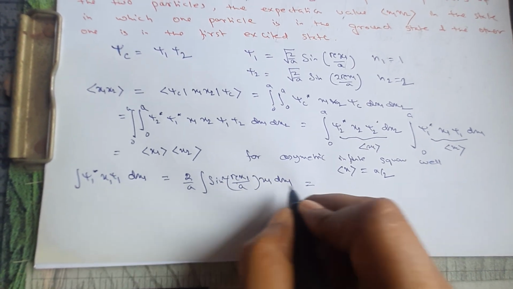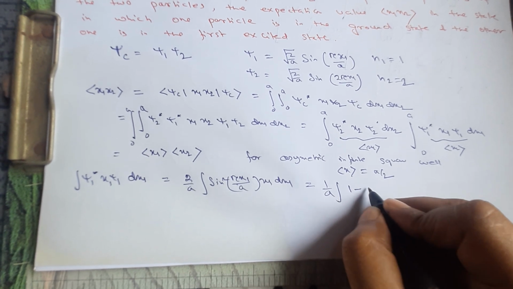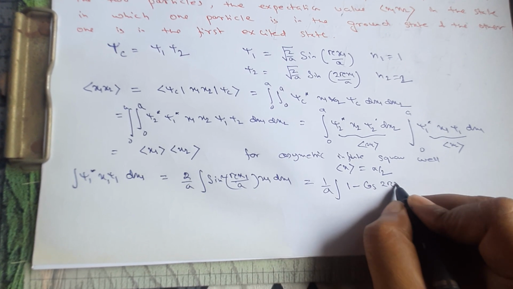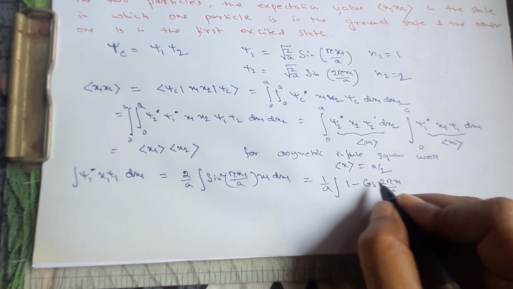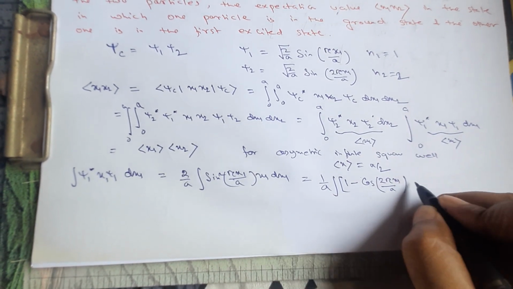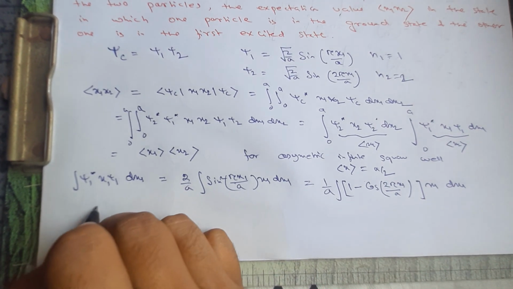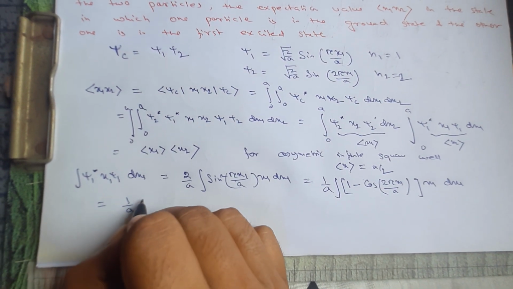So this sine square theta we can write as 1 minus cos 2 pi x1 by a, times x1 dx1. So this becomes two parts.